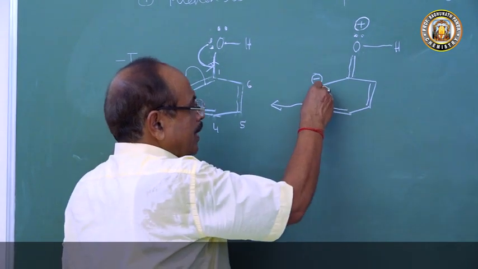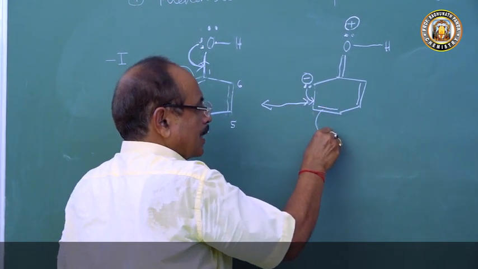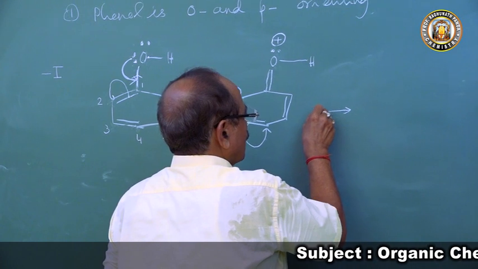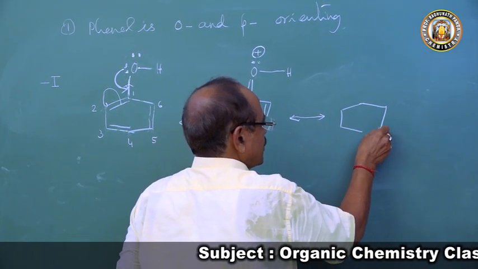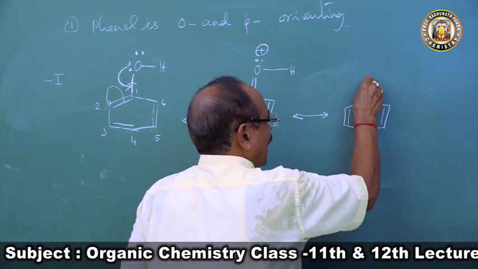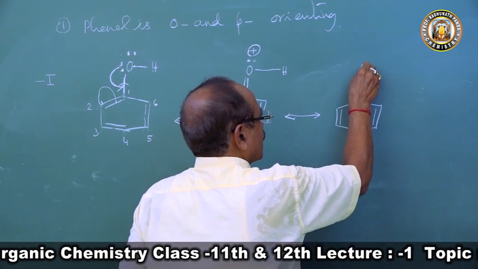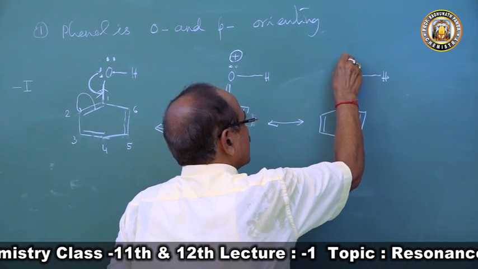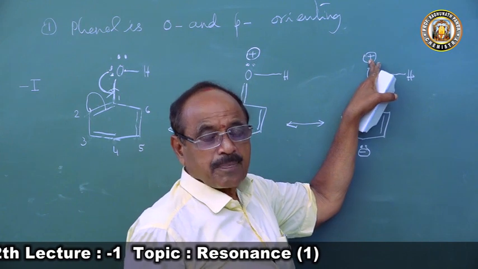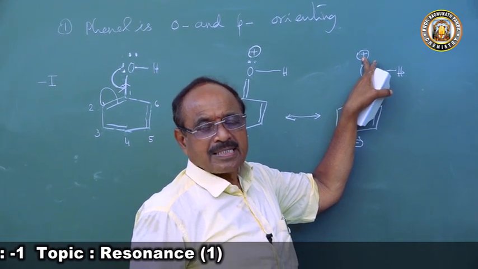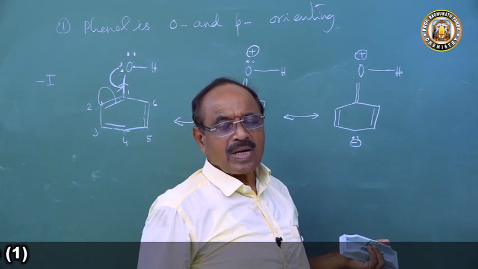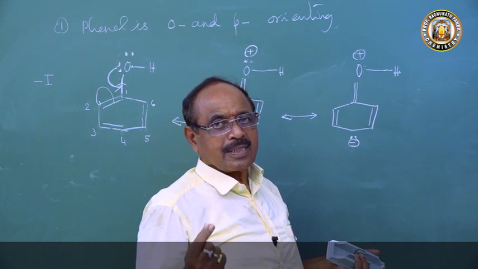Now then what will happen? This pair of electrons will come to this place. Again it gets delocalized. So we get another structure for phenol: this remains as such, here are two double bonds and here the lone pair of electrons has come, and here is a double bond between the oxygen atom and the ring, and the oxygen atom got a positive charge. This is oxonium character. The phenol has oxonium character here. There is a charge separation in the molecule. The oxygen atom has a positive charge, the benzene ring has a negative charge.